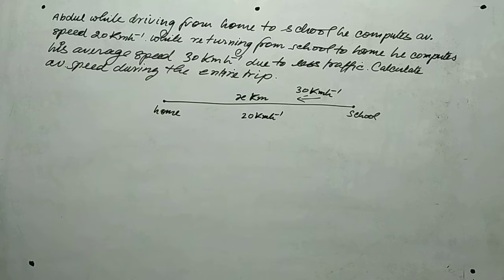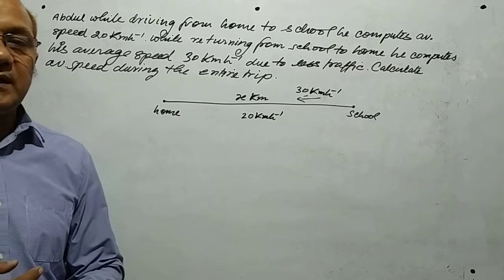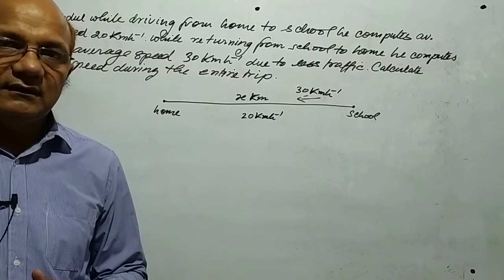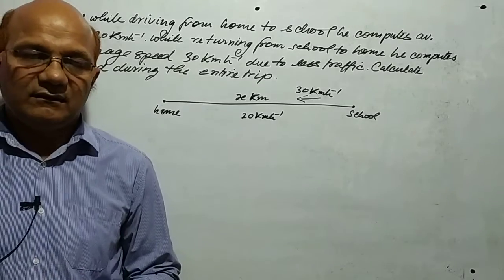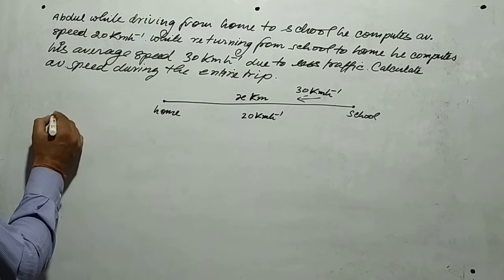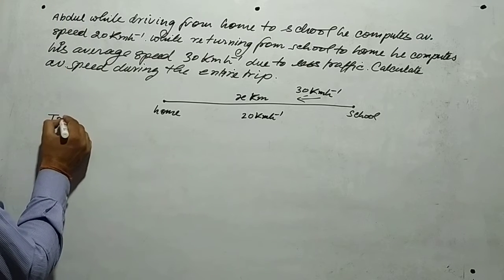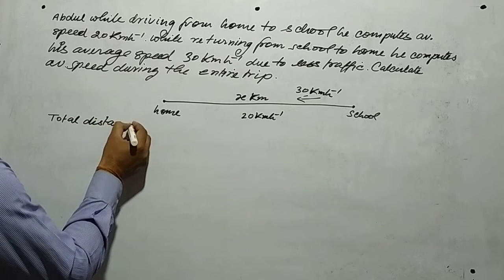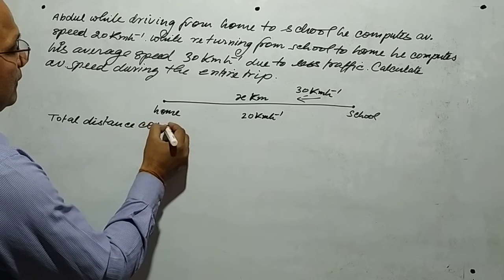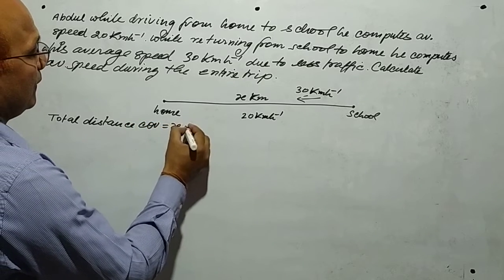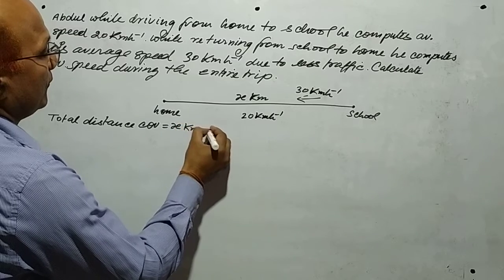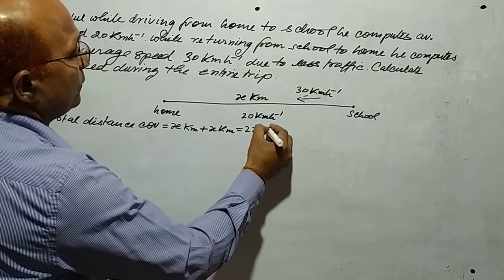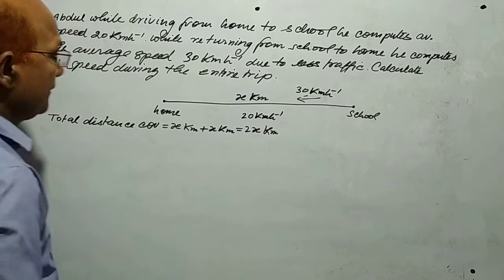Okay. So, to calculate average speed, we have to find out total distance covered and total time taken. Okay. So, total distance covered, it is x kilometer plus x kilometer, it is 2x kilometer. Okay.